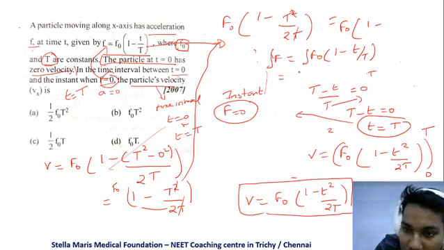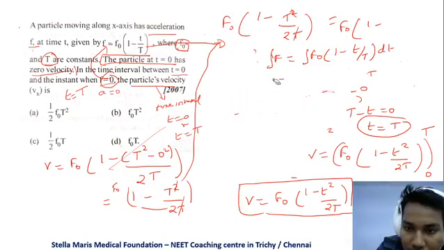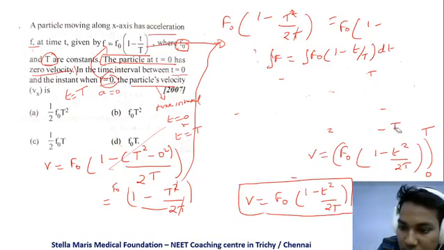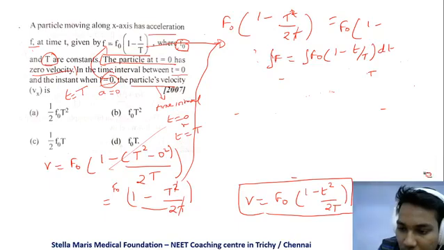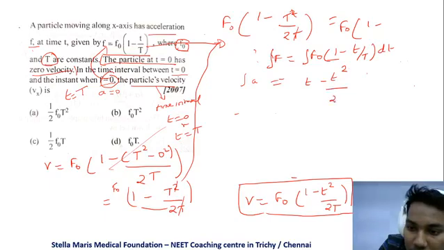So this 1 becomes t minus t squared by 2t. I've made a mistake in the integration, sorry. When integrating f naught, this 1 becomes t minus t squared by 2t, plus c.